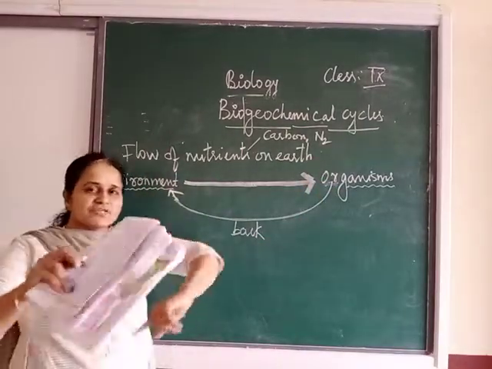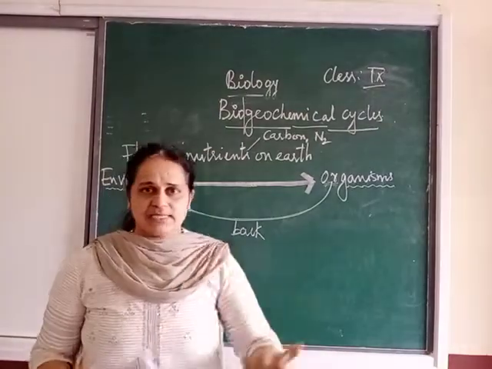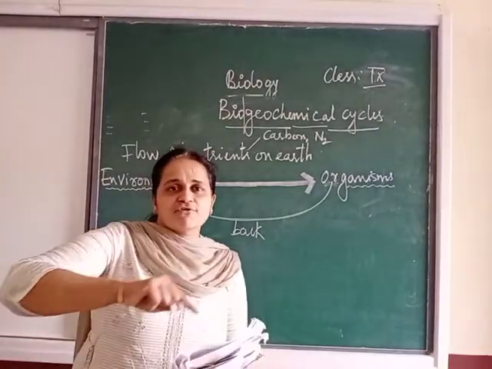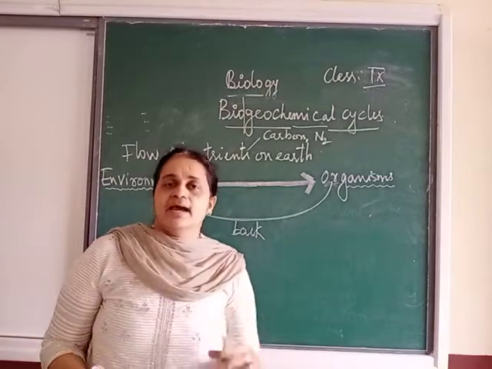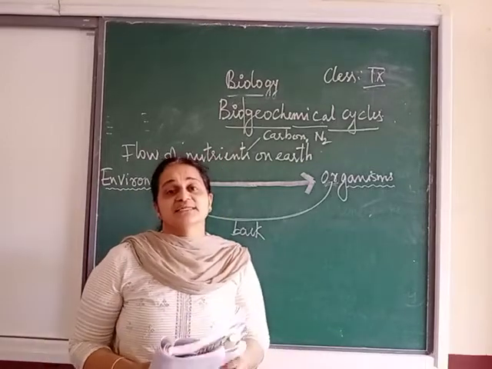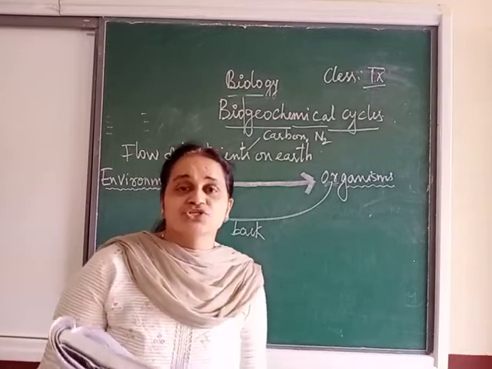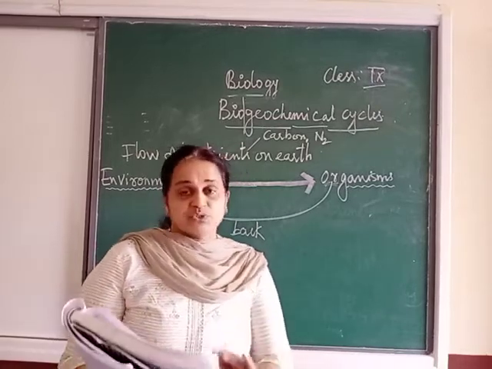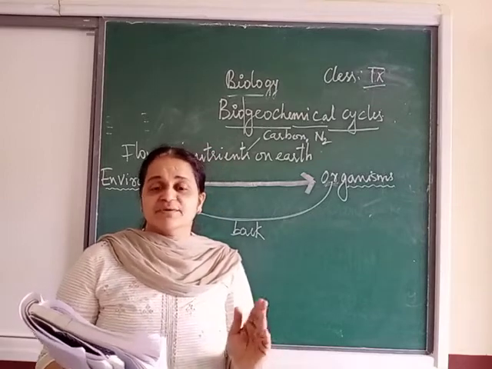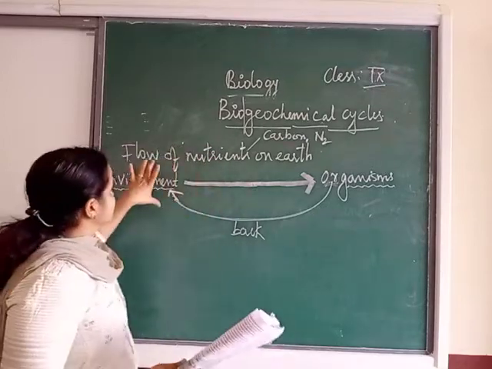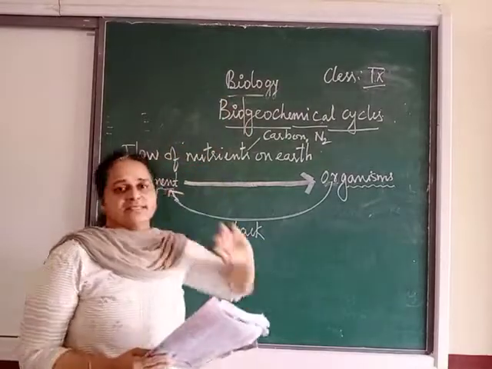Did you understand the meaning of biogeochemical cycle? Here the flow of the nutrient takes place in a cyclic manner, and that flow is called the biogeochemical cycle. It's on page number 170, where we are talking about the definition of biogeochemical cycles.